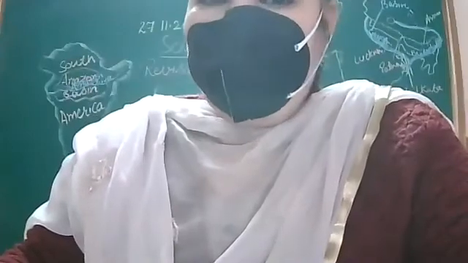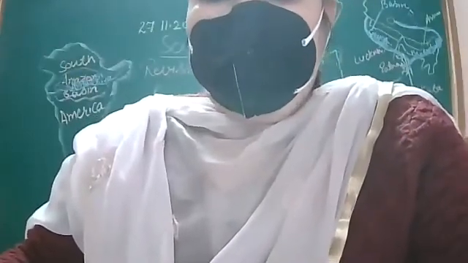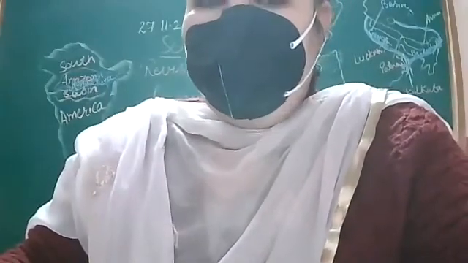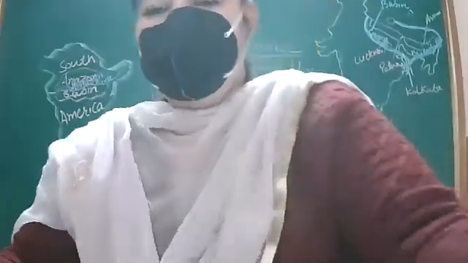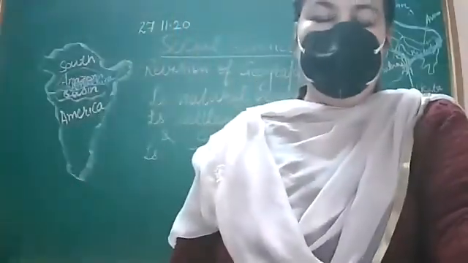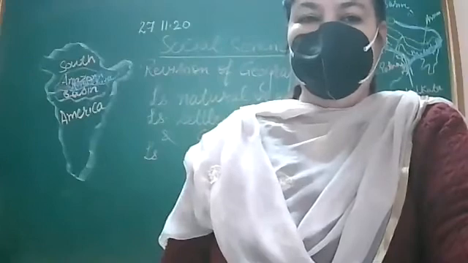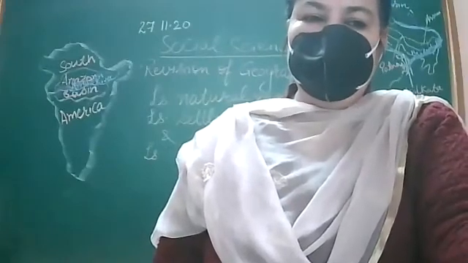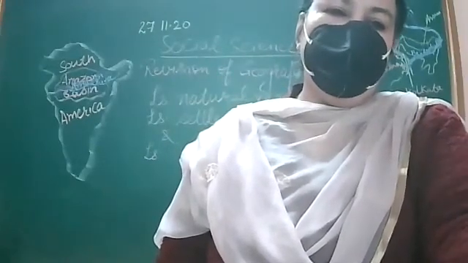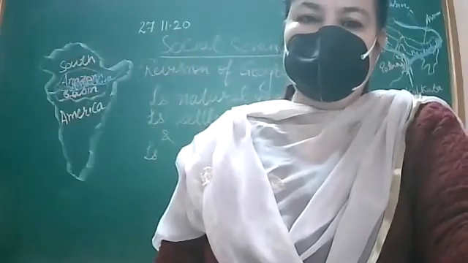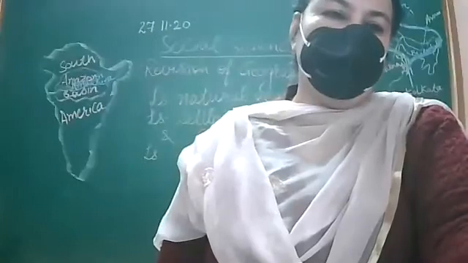I have told you in evergreen and deciduous forest, hardwood trees are found, whereas in coniferous forests, softwood trees are found. And these softwood trees provide wood pulp. And wood pulp is useful for making paper, newsprint, packing boxes, and matchboxes.